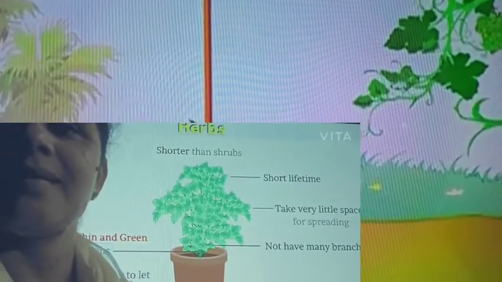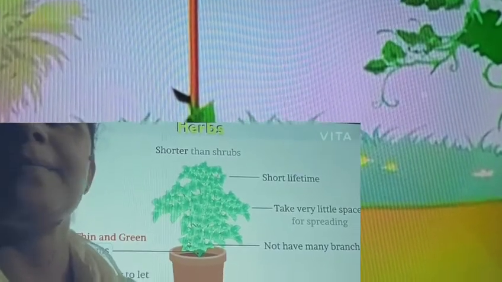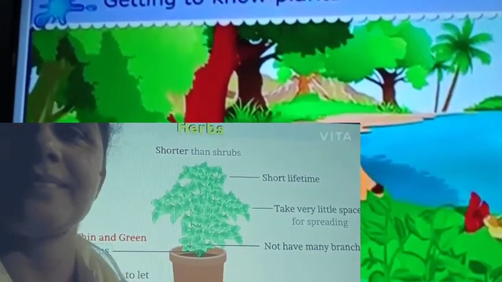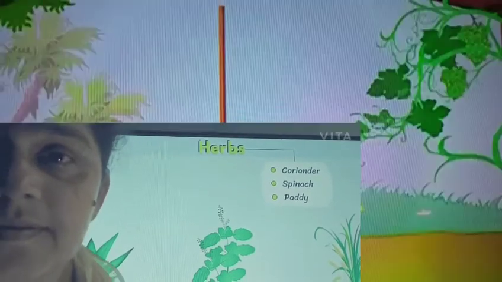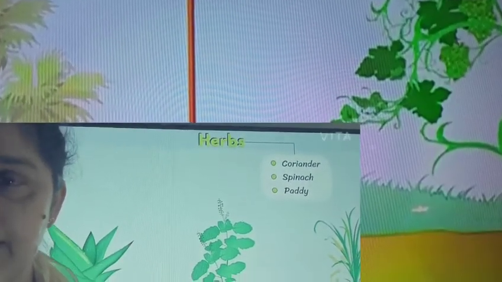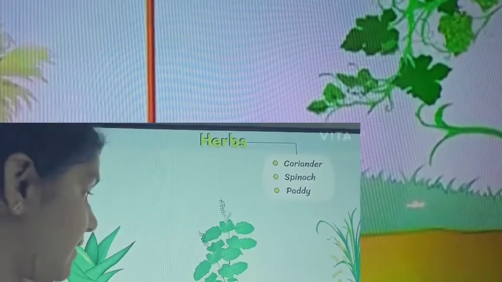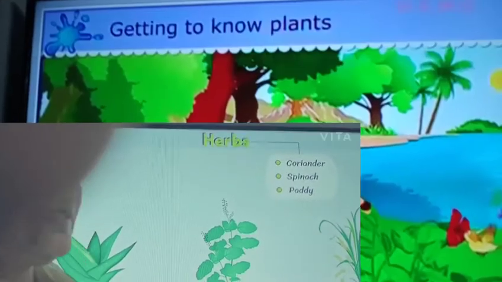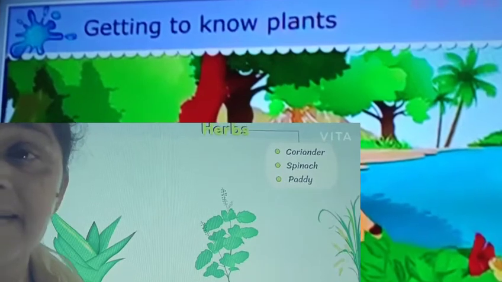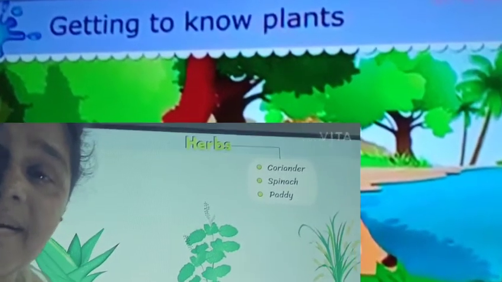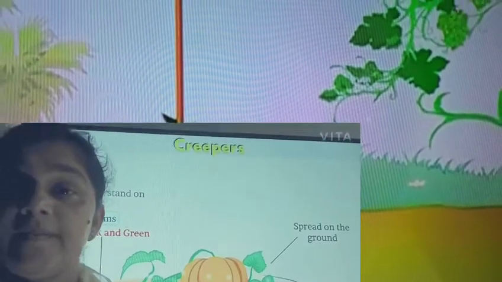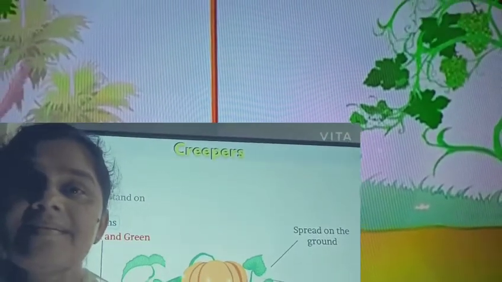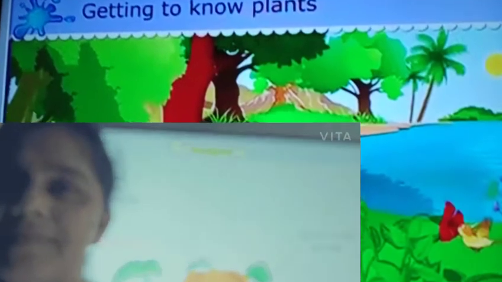Now let's see a few examples of herbs. Can you say a few examples of herb? Yes, aloe vera, coriander, tulsi, wheat, paddy, spinach. All these are examples for herbs. Now we are familiar with trees, shrubs and herbs. Now let's move to creepers and climbers.